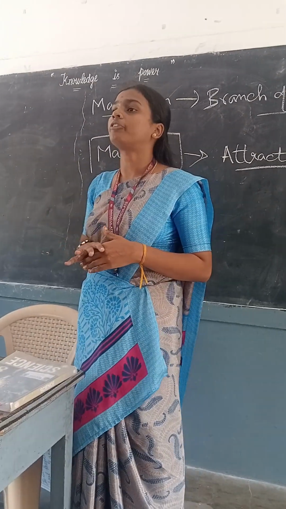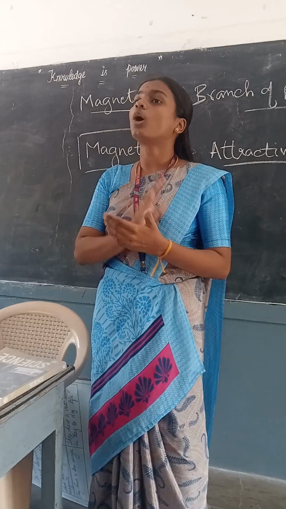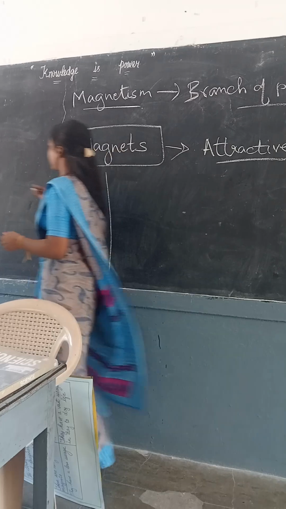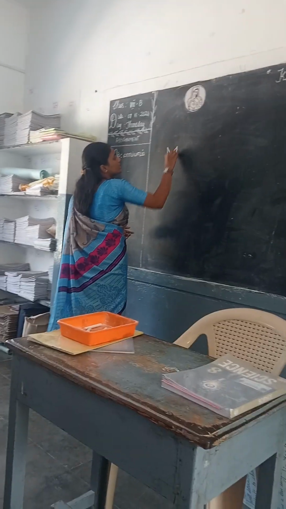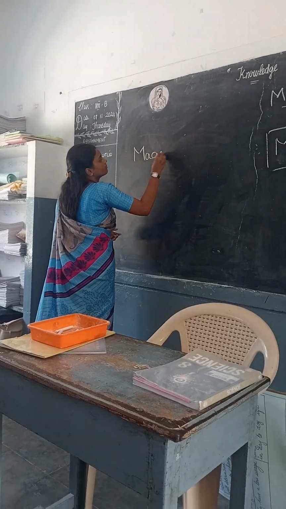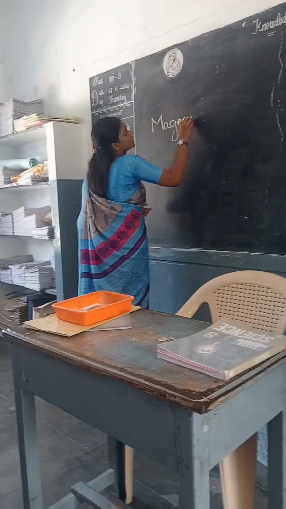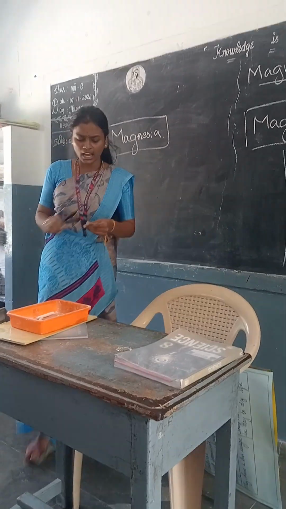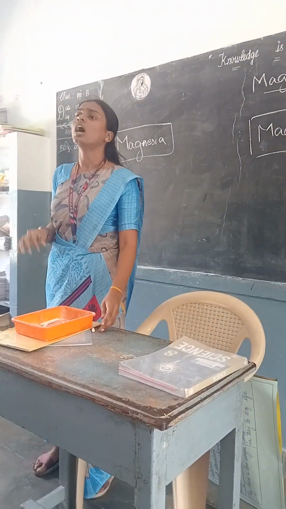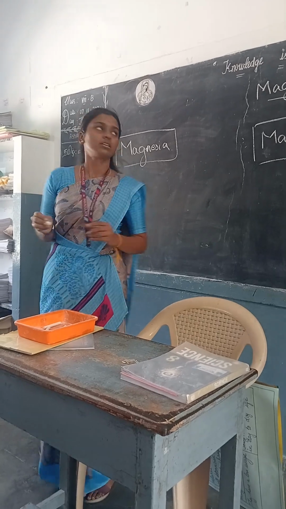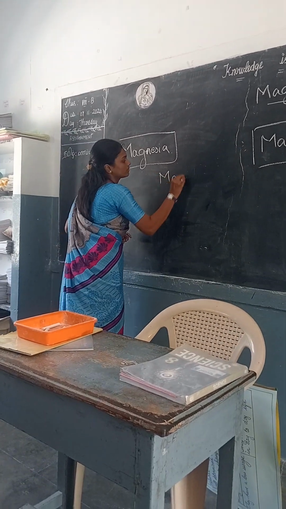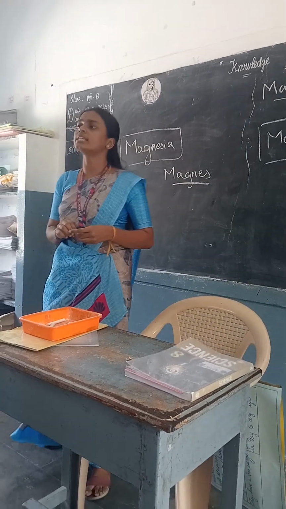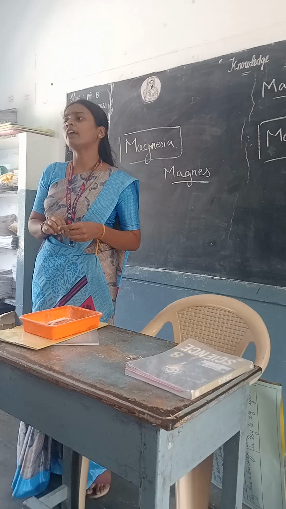In smaller classes, has anyone told you? No, right? Okay, fine. So magnets were found in a city named Magnesia. In which city? Magnesia. Yes. So in that city Magnesia, a boy named Magnus was growing some sheep and cows.